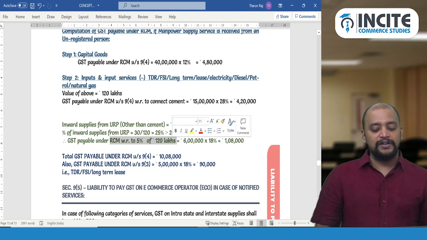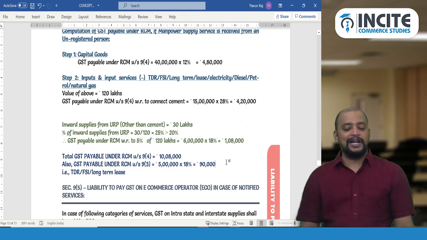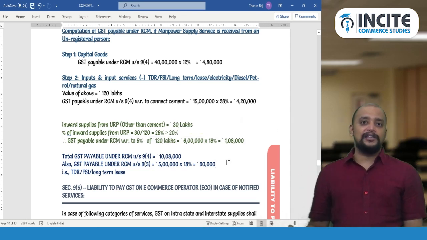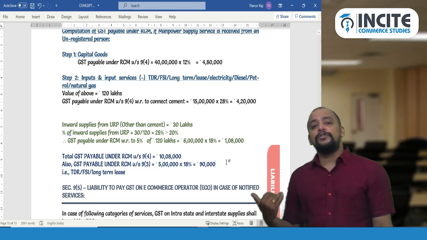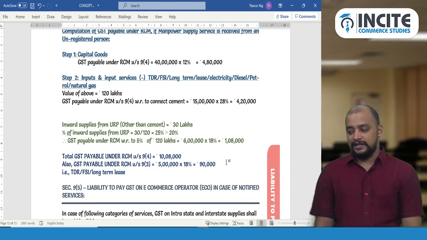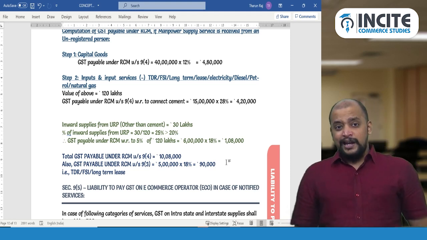What is that? 5% of 120, 6 lakh. 6 lakh into 18%, 1 lakh 8,000. So 9 lakh plus 1 lakh 8,000, 10 lakh 8,000. And anyhow 9.3 we need to pay GST under RCM. Okay. So this is the answer.